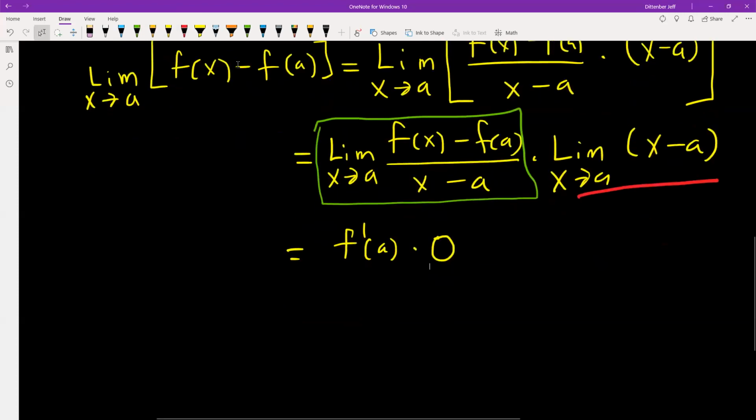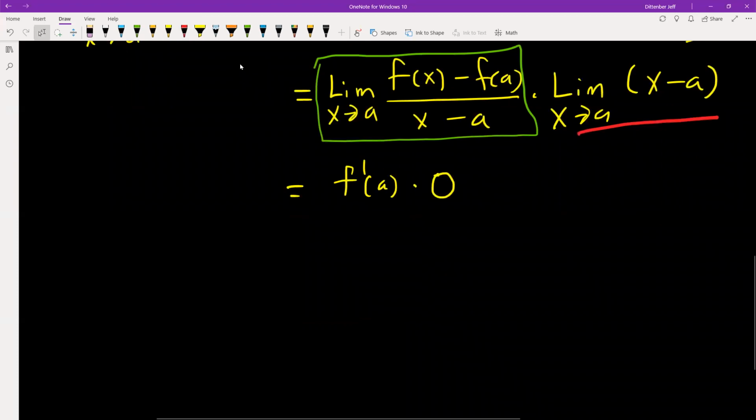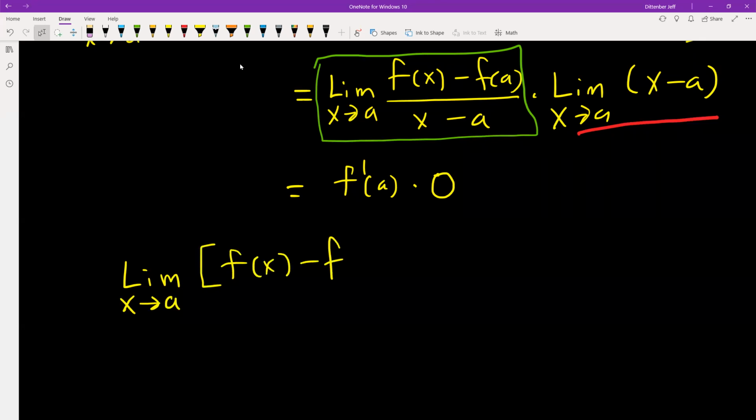All right, so that means that now we've got this expression. We have that the limit as x goes to a of f of x minus f of a is equal to 0.